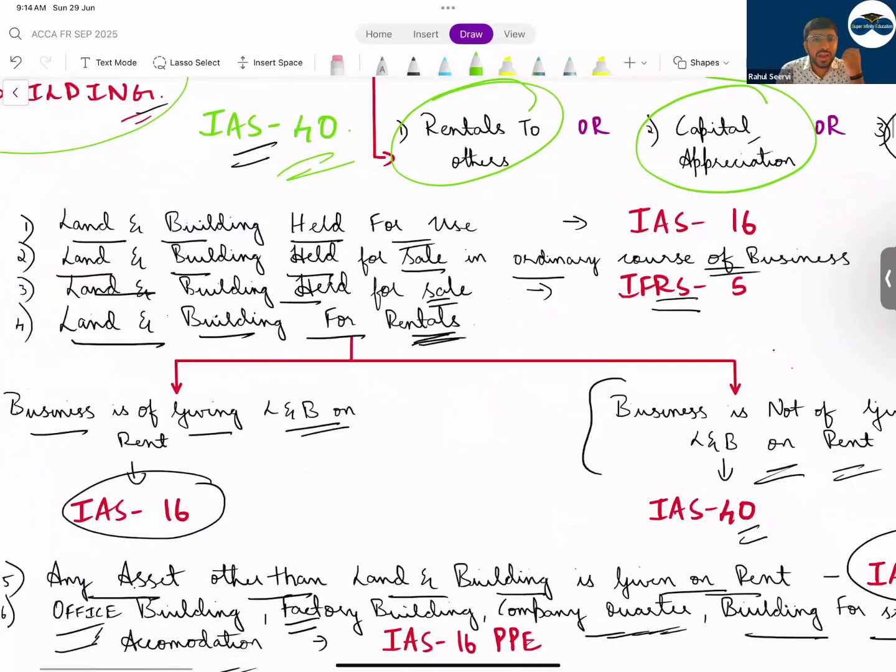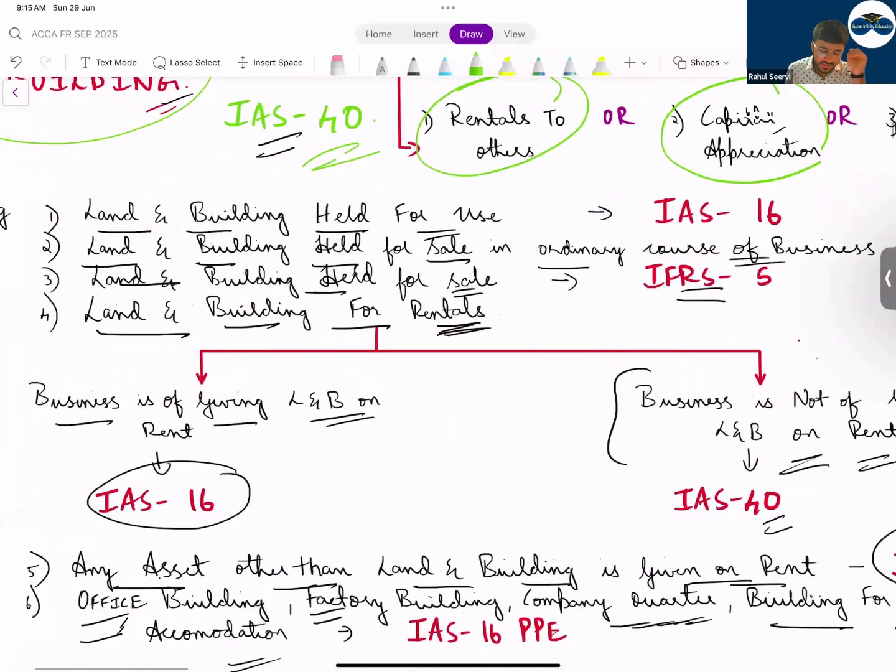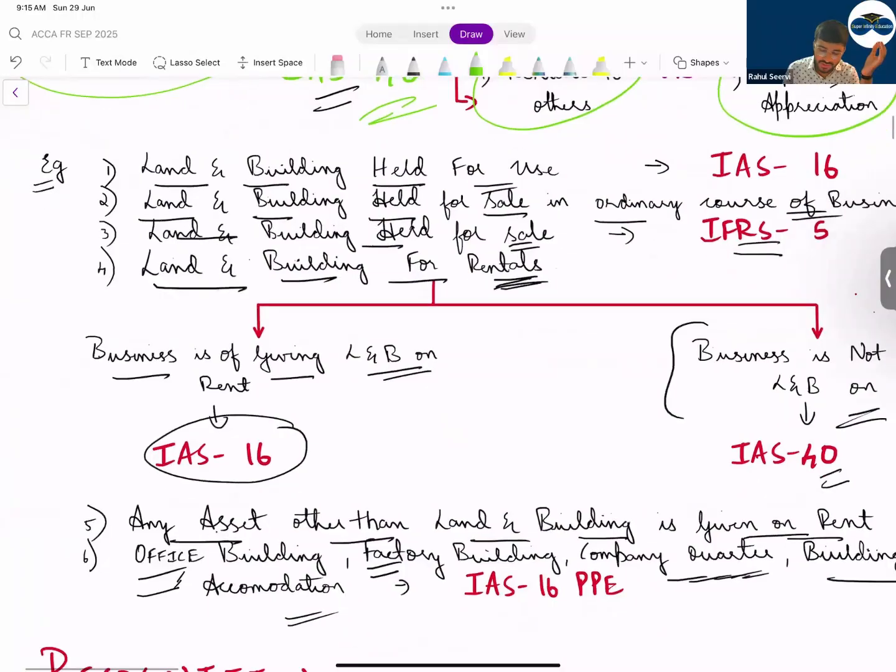What are the examples which I had given here? If I say land and building is held for use, IAS 16 will apply. Land and building that I am keeping for my ordinary sale purpose, where will it go? It will become inventory under IAS 2. Is this clear to everyone? Then land and building held for sale, IFRS 5.